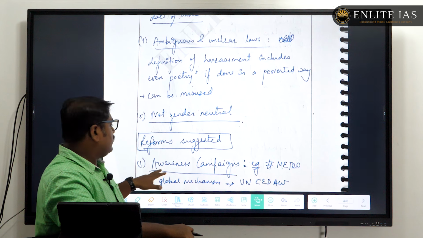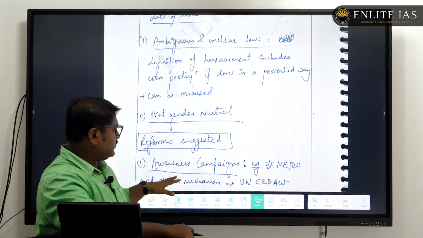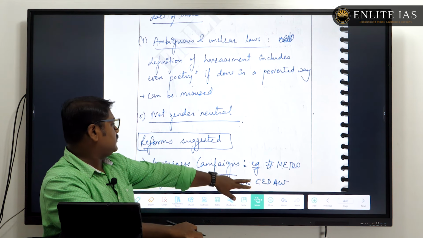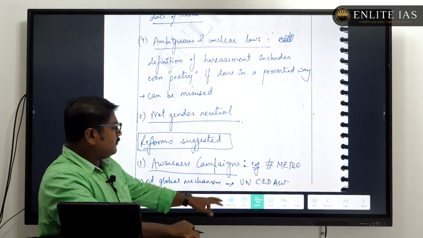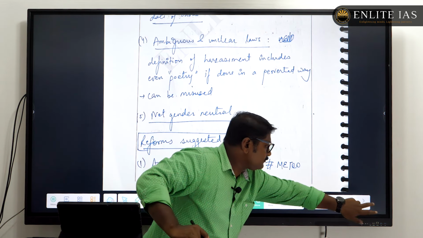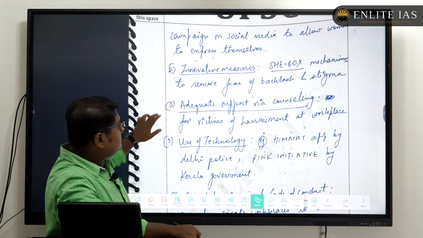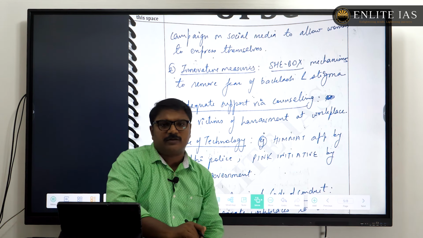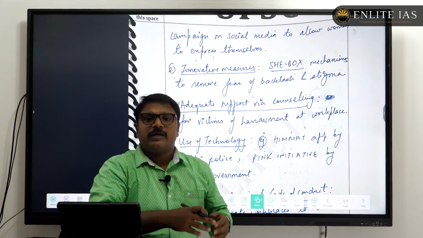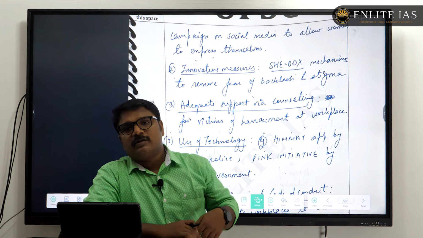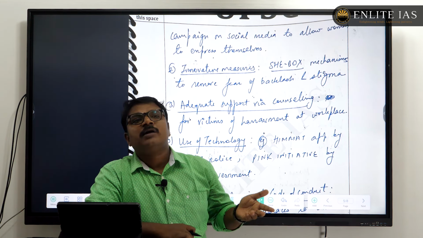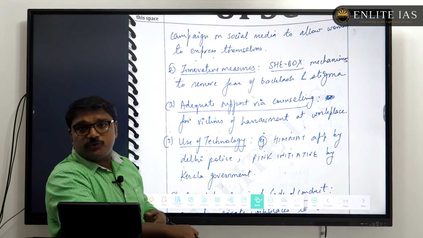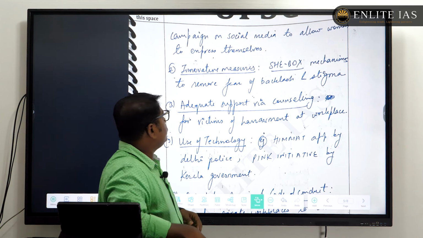And also here, look, the awareness campaigns are a very crucial thing, and the global mechanisms also he had mentioned here. Then social media campaigning is a crucial point also, to improve awareness, because there are many mechanisms here, but often women in the country are not aware of them, and social media is a great tool to spread such news.